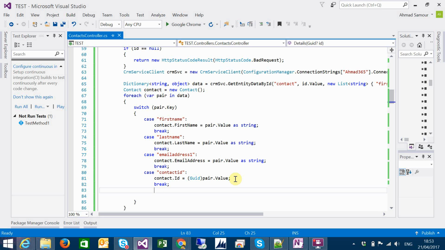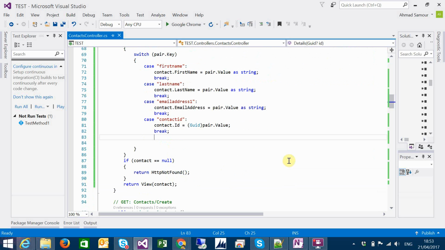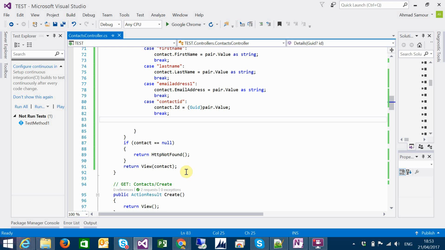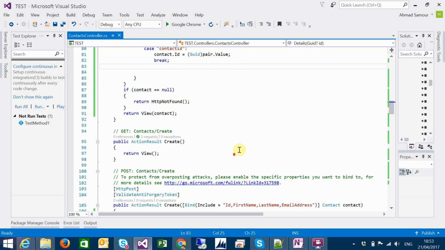The key will be the logical name of the field, and if it's first name, I will add a first name for the contact. You have to also cast the value to the entity type you want. So then I'm just defining a new contact of our model, and just passing it to the view.